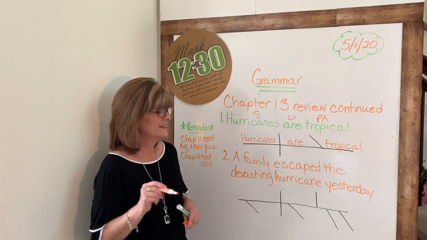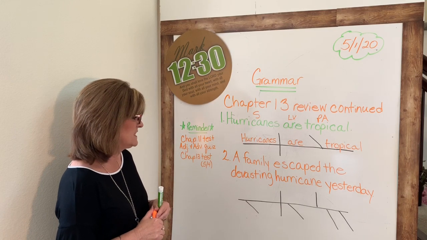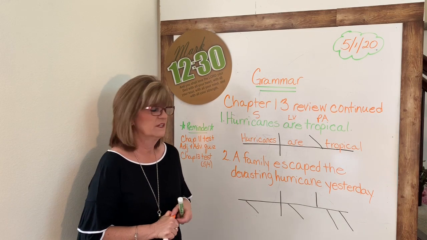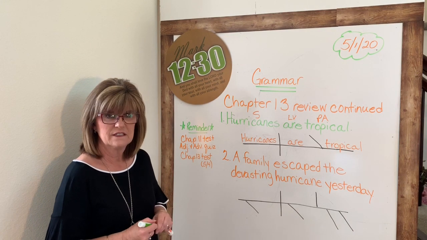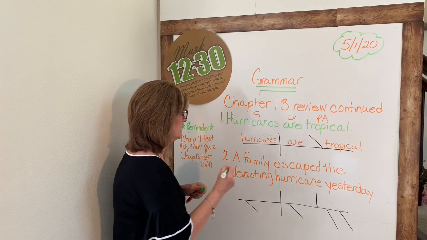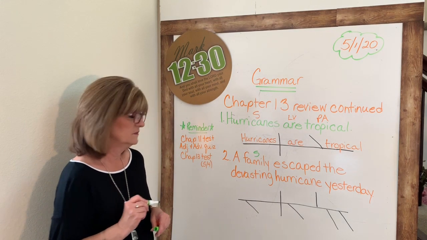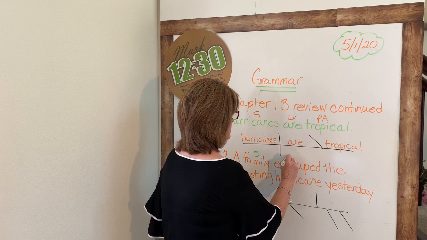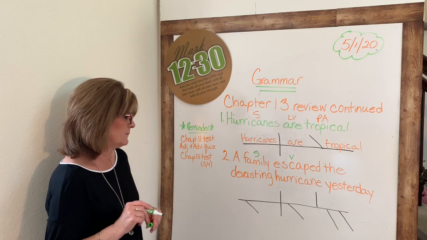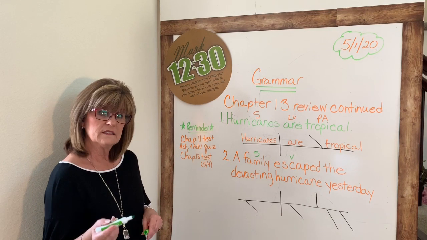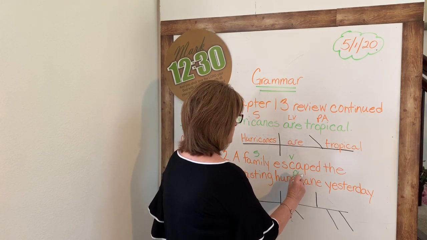Okay, next one's a little more complicated. Let's take a look. Number 2, a family escaped the devastating hurricane yesterday. Okay, so let's find the subject first. Who or what is the sentence about? It's about a family, right? Okay, we're going to label that S. What did the family do? Right, the family escaped. So that's the verb. Since it's an action verb, we need to look for a direct object. Family escaped what? Family escaped hurricane. Right, that's the direct object.